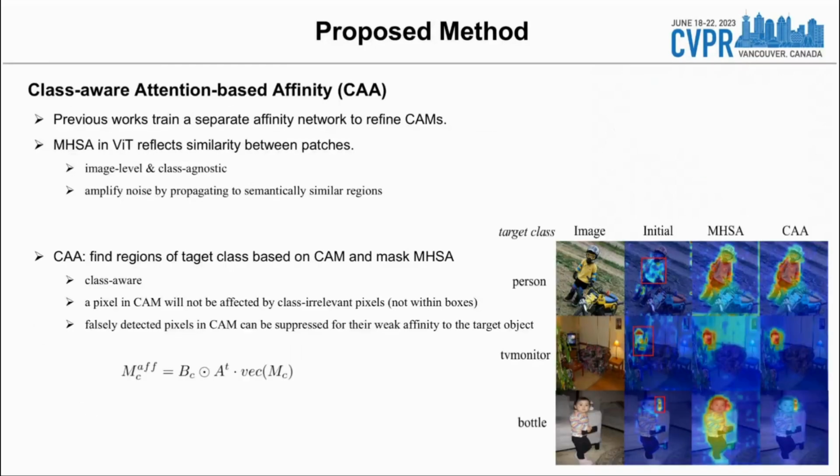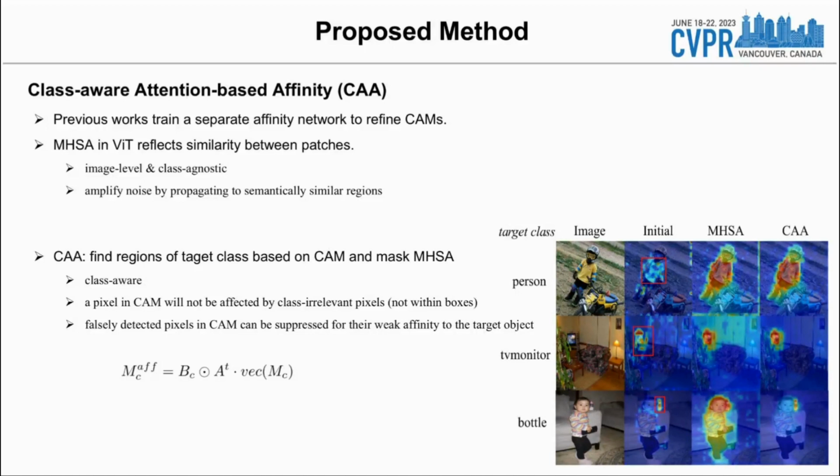The initial CAM is coarse and should be refined by similarity between pixels. Previous works train a separate affinity network to achieve it, which is time-consuming. In contrast, the attention mechanism in Vision Transformer can reflect similarity between patches. However, the original multi-head self-attention is image-level and class-agnostic, while the CAM is class-wise. Leveraging MHSA directly may amplify noise by propagating noisy pixels to its semantically similar regions during refinement, as is shown in the figure.